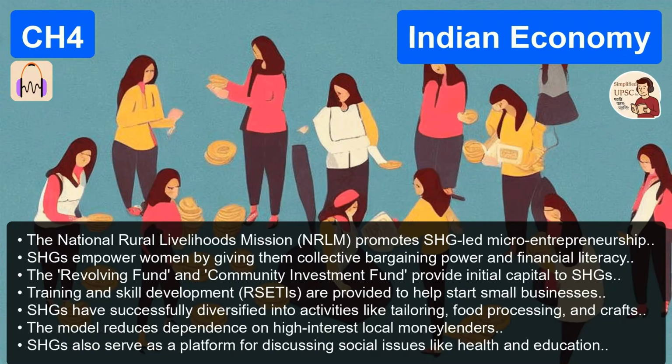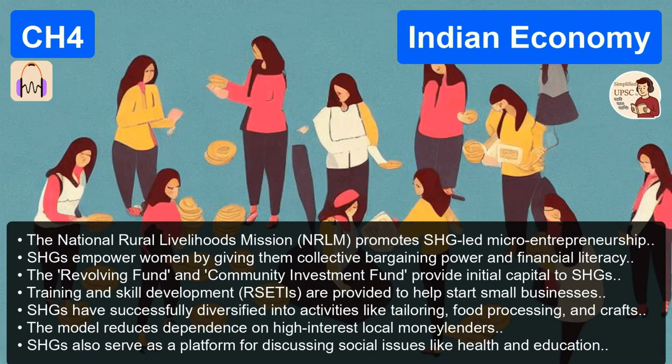So the peer pressure is immense. The peer pressure is the collateral. The women ensure everyone repays. And it worked brilliantly. It empowered women, it bypassed the moneylender, and it boasted repayment rates of over 98%. Wow. But as Verma discusses, whenever there is success, greed usually follows. We have to talk about the Andhra crisis.